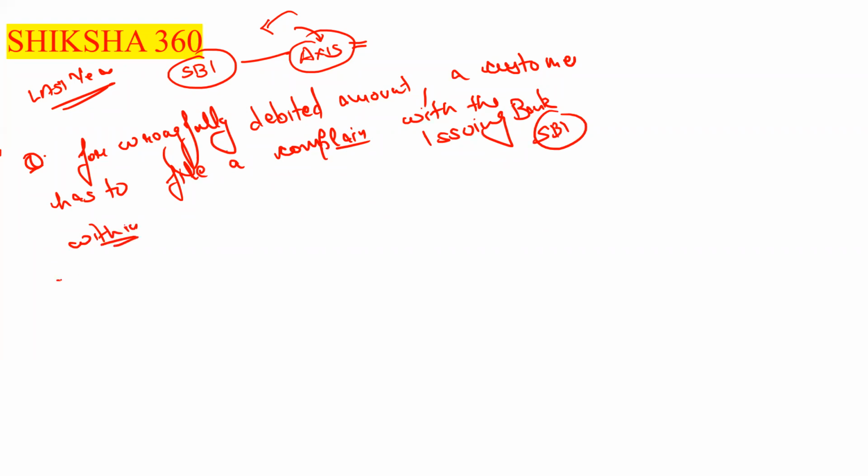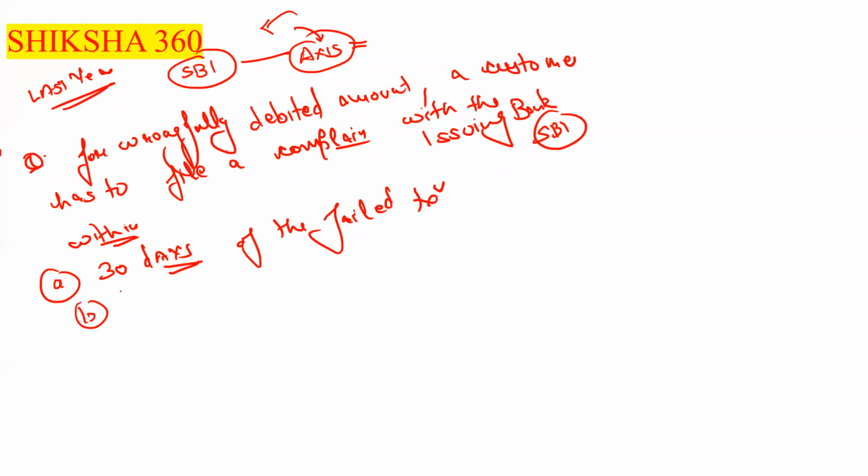Within how many days? First one is 30 days of the failed transaction. Second one, option B, is 100 days. Third option is 7 days. Fourth option is 60 days.